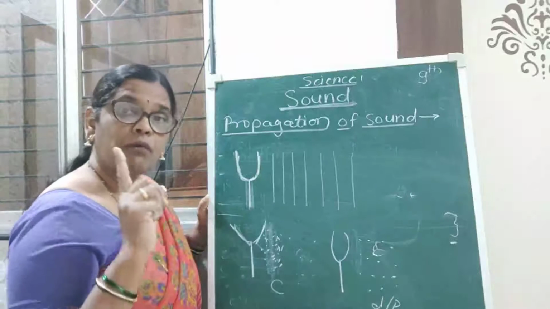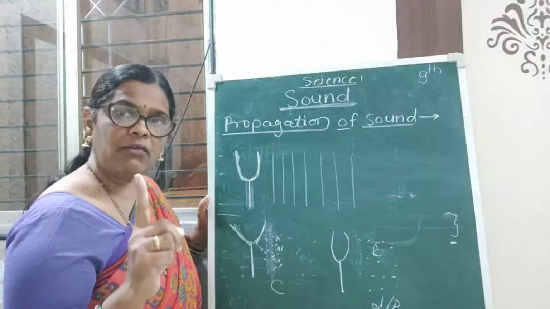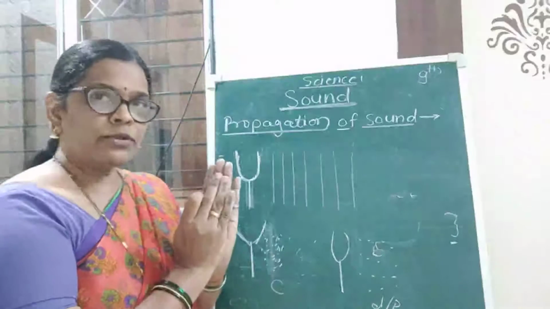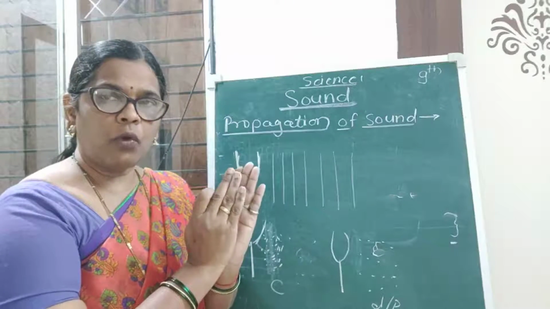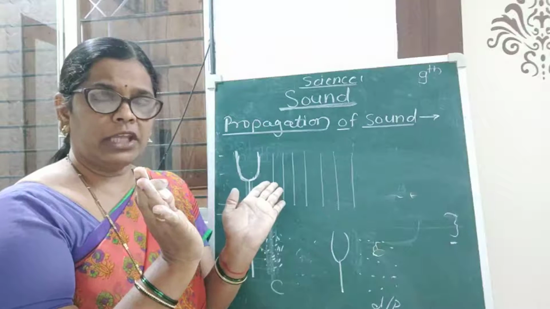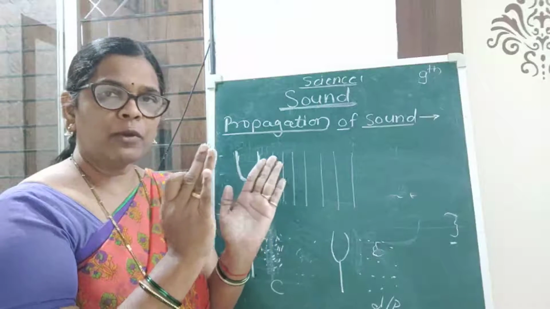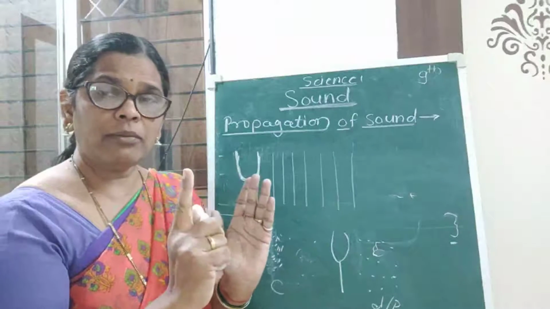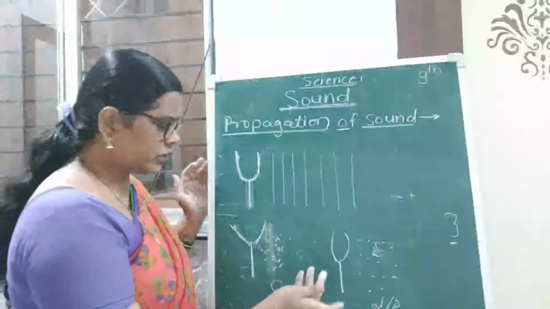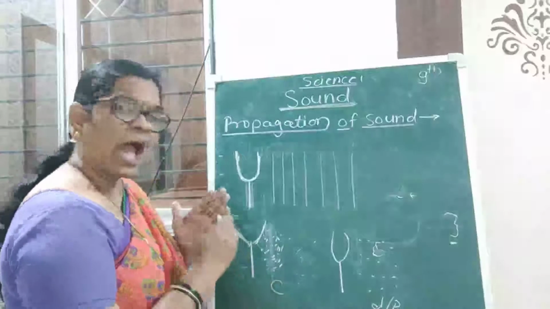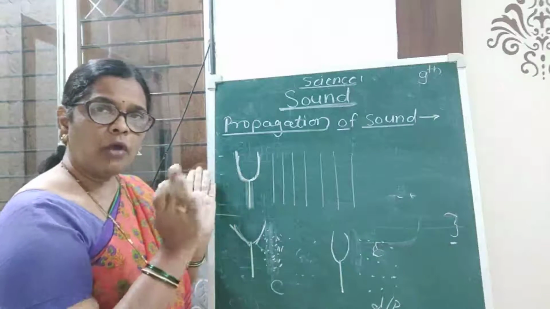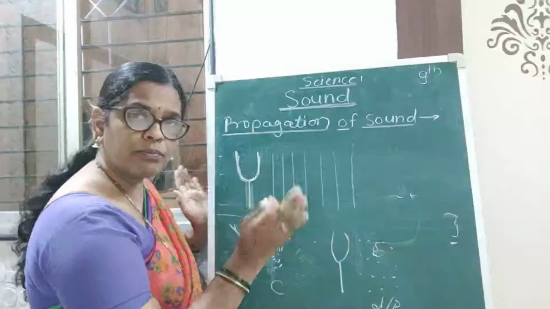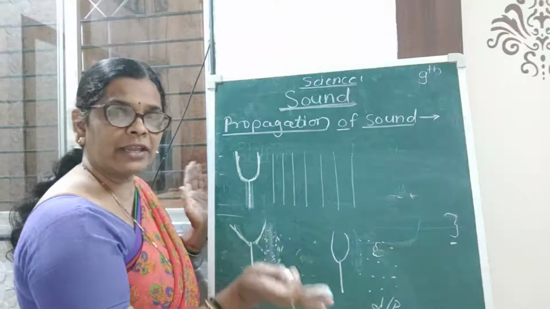In this way, one vibration completes. Now, the arms of the tuning fork go away from each other. In the next position, the arms of the tuning fork come close to each other. So one vibration completes here. In the next position, again the arms of the tuning fork go away from each other.